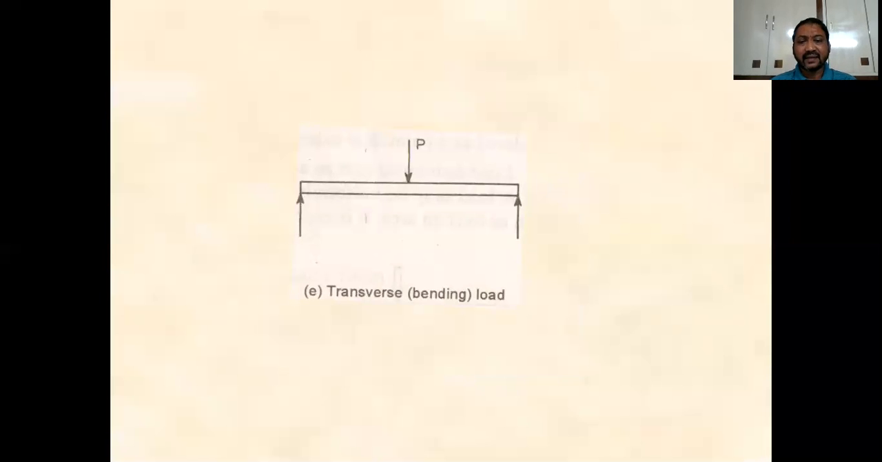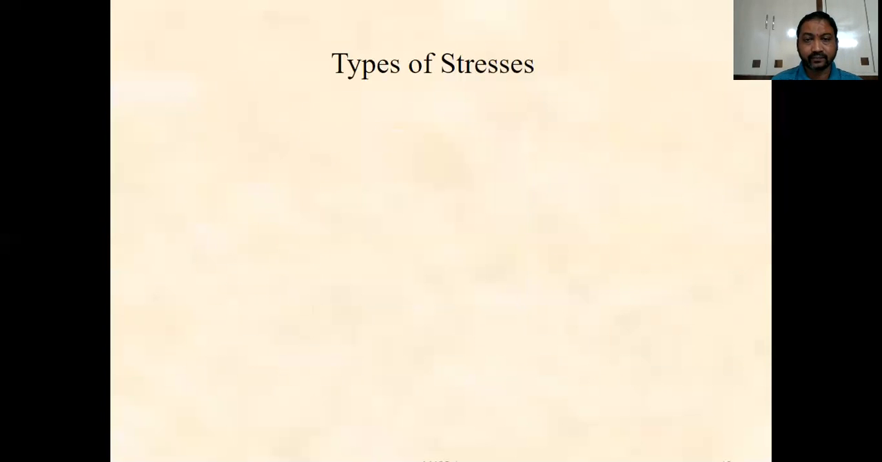And this kind of load is called the bending load. Here the body is supported at two ends, and the force P is applied at the midpoint in this figure. It will try to produce deflection in the member, and in this case the load is applied perpendicular to the axis of the member.